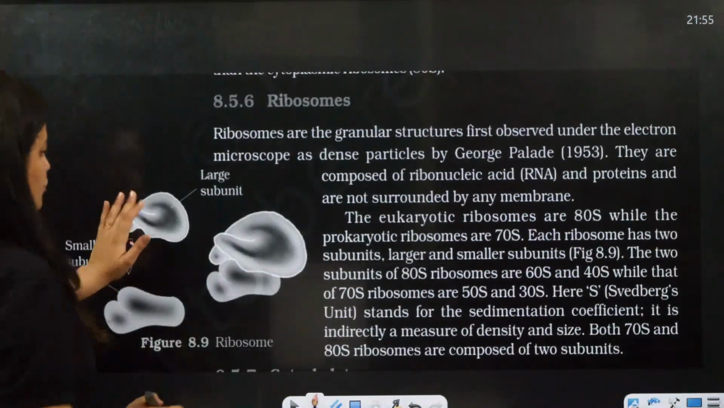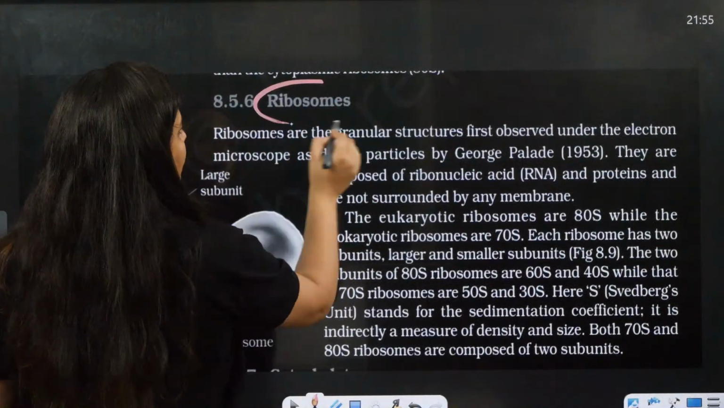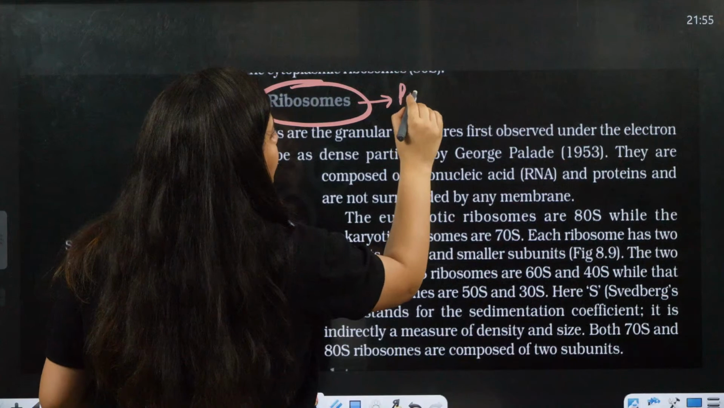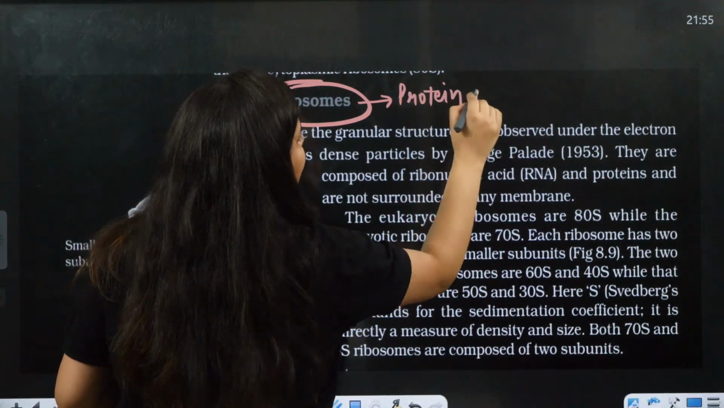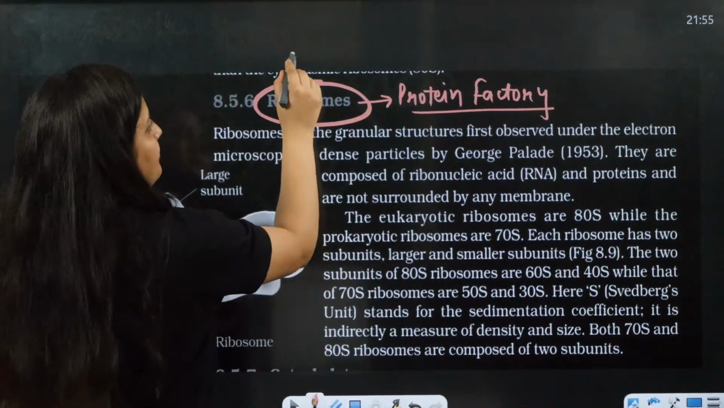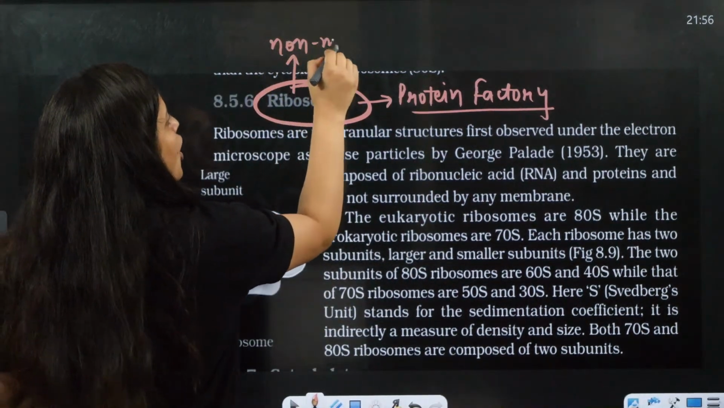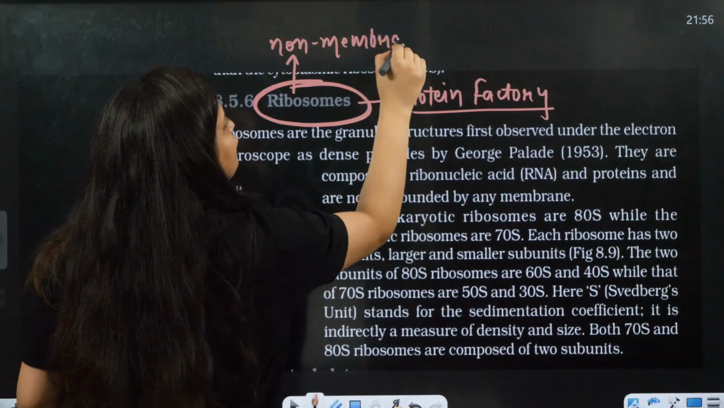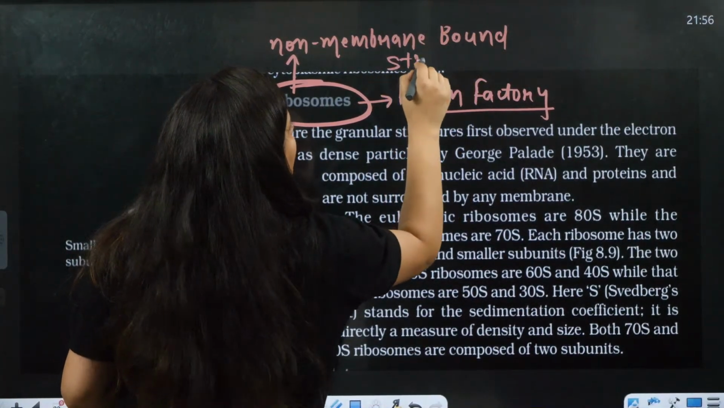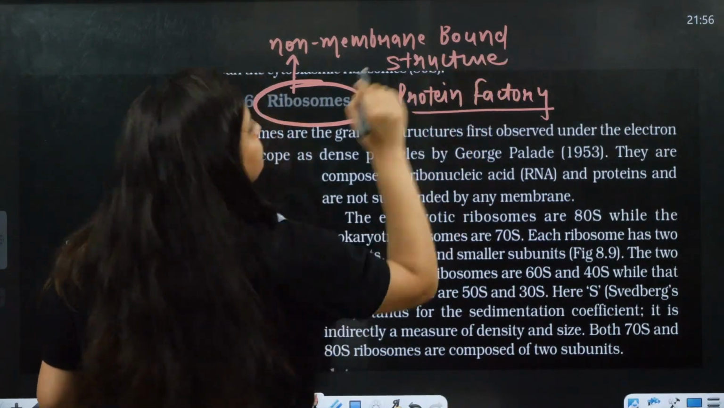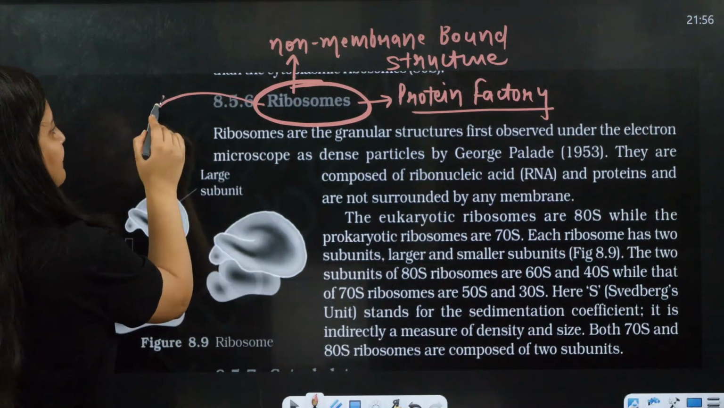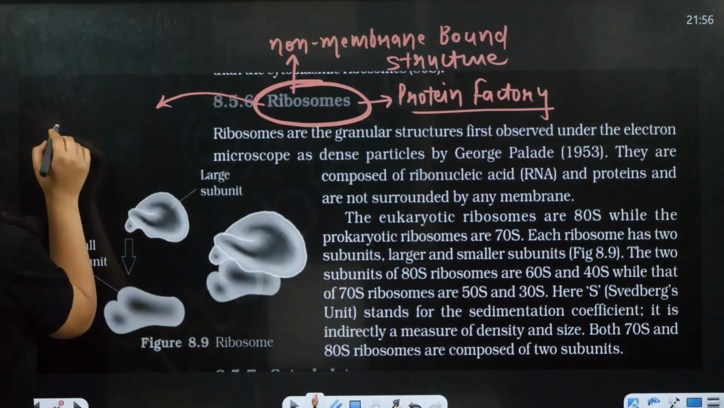The next is ribosome. Although we have covered it in the prokaryotic cell, let's revise it again. You know that ribosome is the protein factory. It is going to synthesize protein, and it is a non-membrane bound structure. It is present in both the eukaryotes and the prokaryotes.